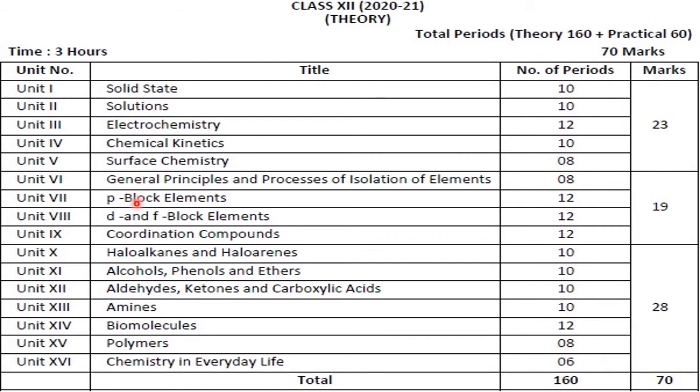And P block. Okay, so in 11th class we learned group 13 and group 14. Now totally we have 6 P blocks. Out of 6 P blocks, 2 P blocks we learnt in the 11th class. The remaining 4 P blocks we learn in this year, that is 12th class.